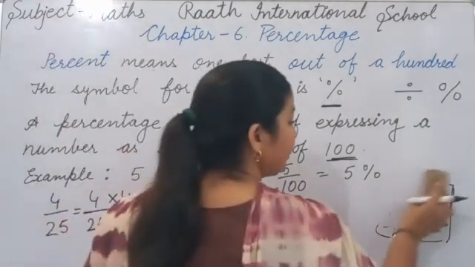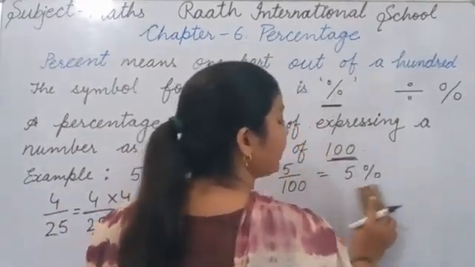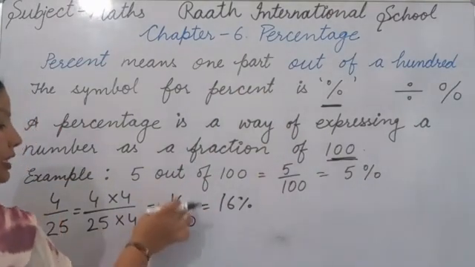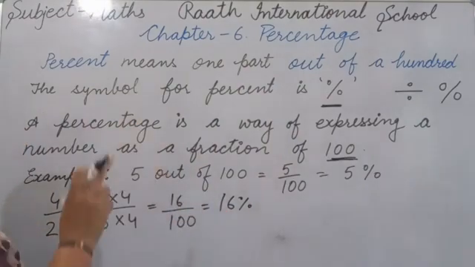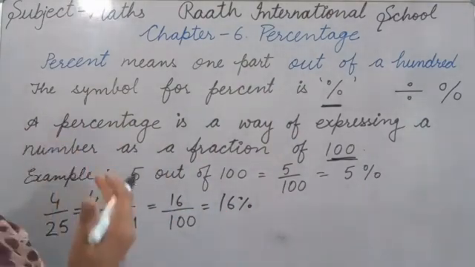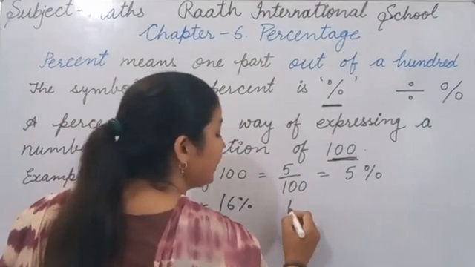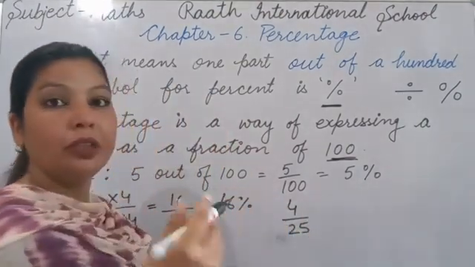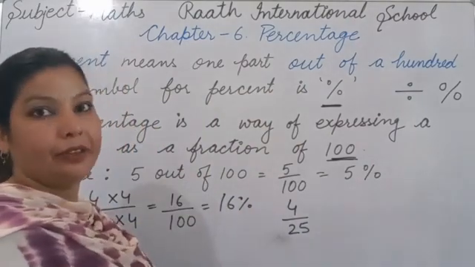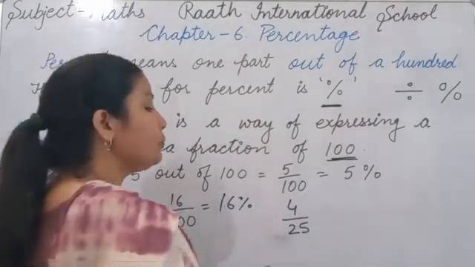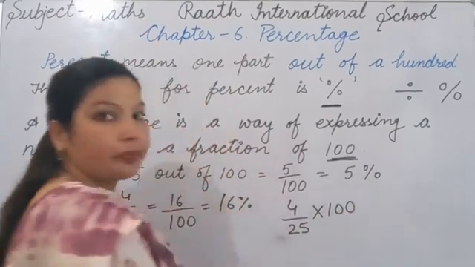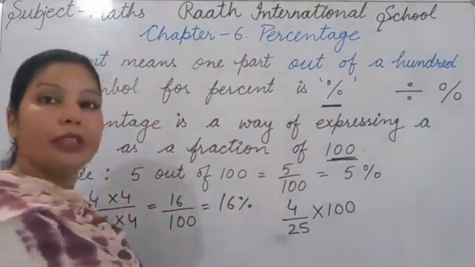The second method I told you is multiplying by 100. We can find the percentage by multiplying by 100. इसका answer आ गया 16% because 16 out of 100. Same if we do it by the second method, 4/25. We should multiply whatever is given by 100. Now we multiply by 100. Okay, now we should cancel.